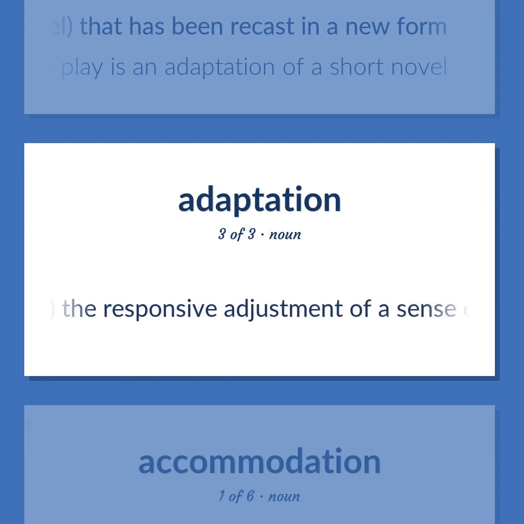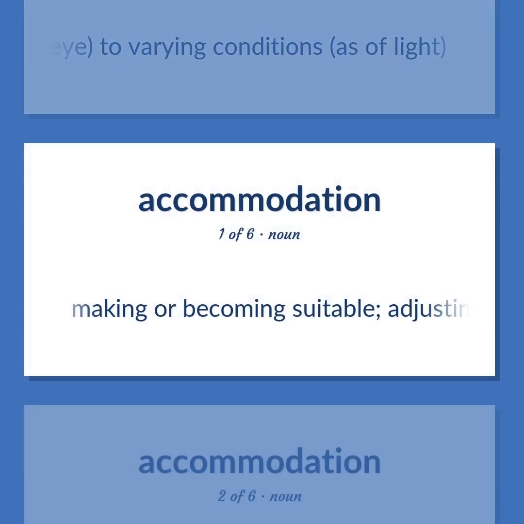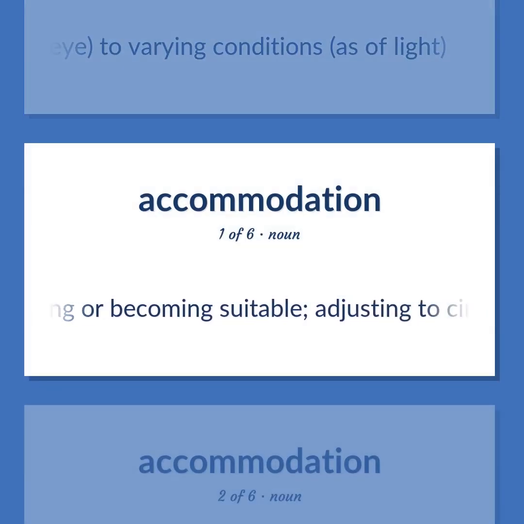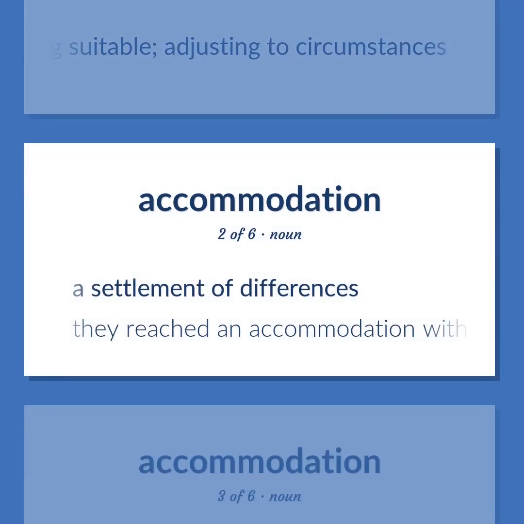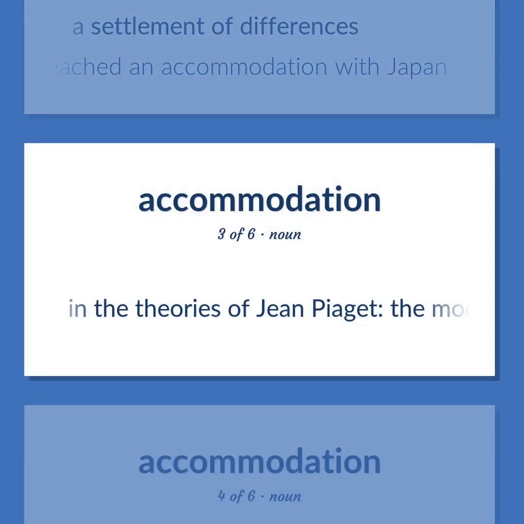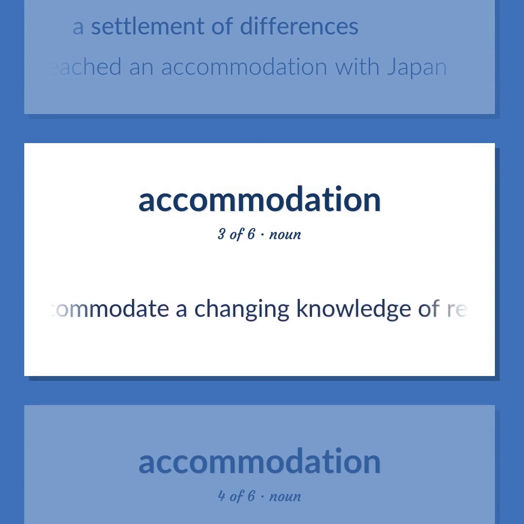Physiology. The responsive adjustment of a sense organ, as the eye, to varying conditions, as of light. Making or becoming suitable. Adjusting to circumstances. A settlement of differences. They reached an accommodation with Japan. In the theories of Jean Piaget, the modification of internal representations in order to accommodate a changing knowledge of reality.